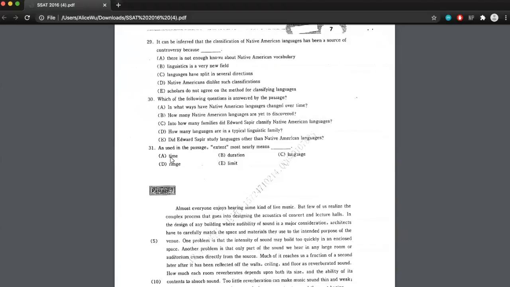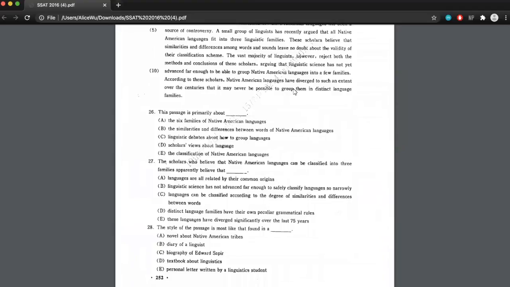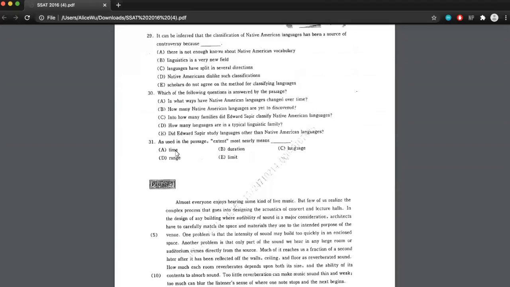So what you can also do for these questions is you can take a look at the word that they provide as a substitute. So time in this example, and we can put them back into the passage and see how they flow. So Native American languages have diverged to such a time, that doesn't make sense. B, duration. Native American languages have diverged to such a duration. So I see that A and B are about a length of time, and so that doesn't necessarily fit here. C, language. According to these scholars, Native American languages have diverged to such a language. Okay, that also does not make any sense.